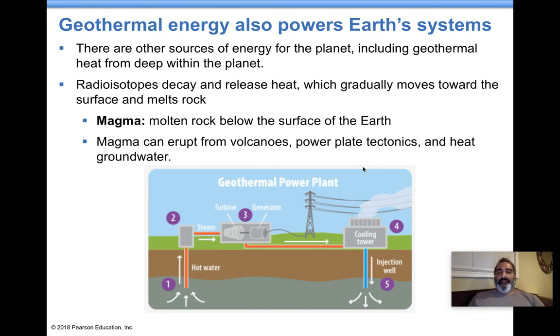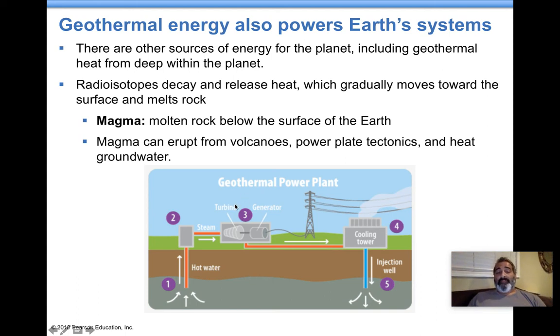Another form of energy for a planet, geothermal energy. Well, what is geothermal energy? Deep inside the Earth, you've got radioisotopes that are breaking down, and this radioactive decay is releasing a lot of heat. This heat can basically be used to heat up water. So hot water comes up, and they can turn the hot water into steam. That steam can spin a turbine, creating electricity. Then that water can be sent back down where it can get heated up again and reused, basically.